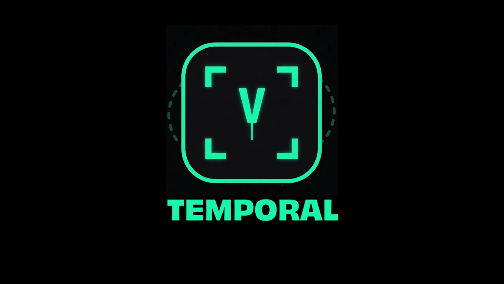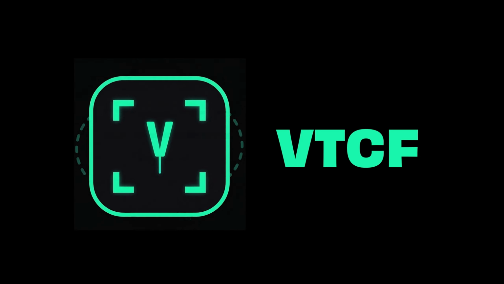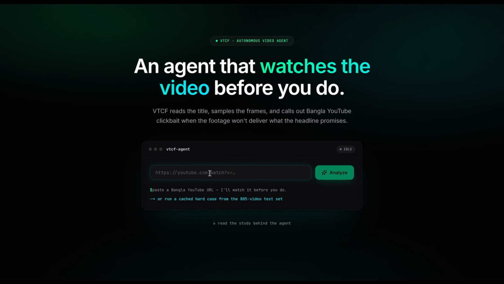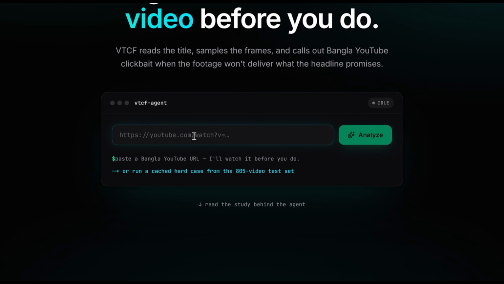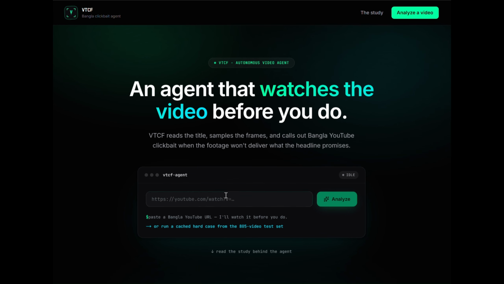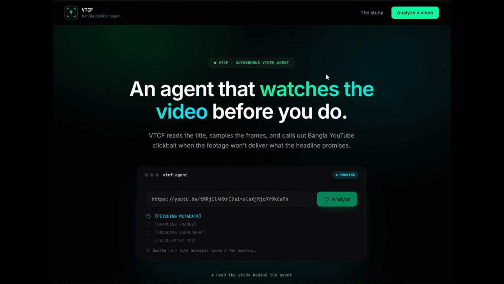Now let's dive into our project demo. Introducing VTCF, Visual Temporal Contradiction Framework, an autonomous agent built to watch the video before you do. Right here on the main dashboard, you'll find a clean submission interface where users can simply paste any YouTube video URL and hit Analyze. Let's see VTCF in action with a real-world example.